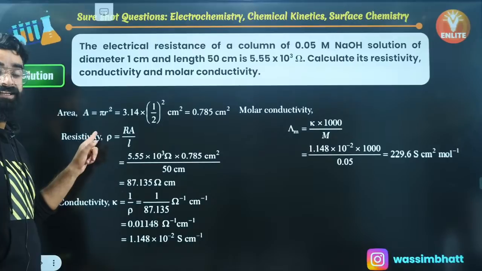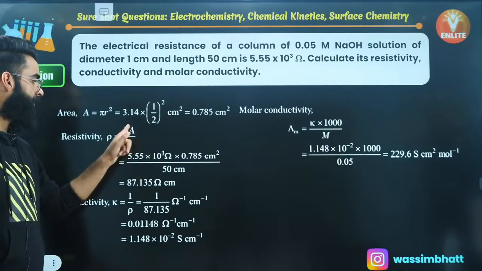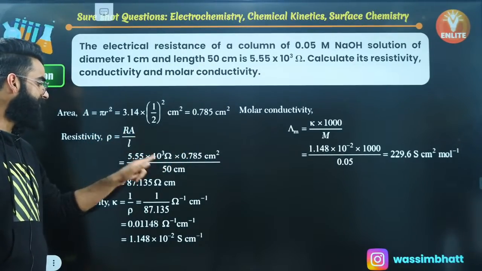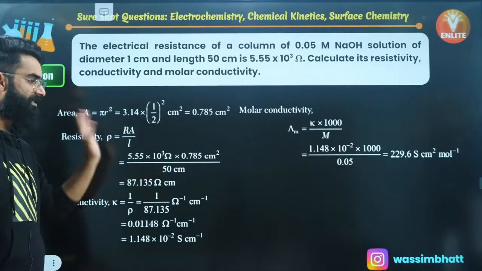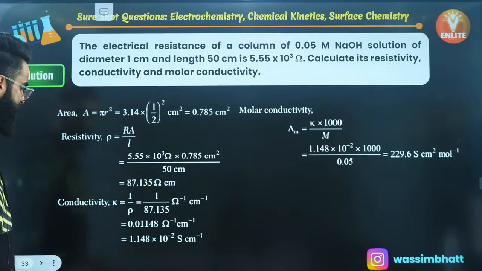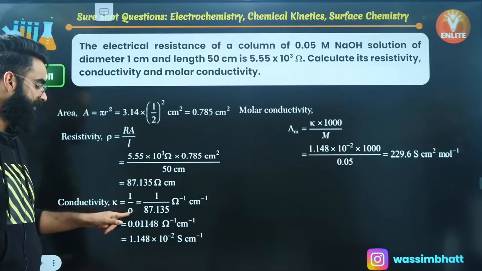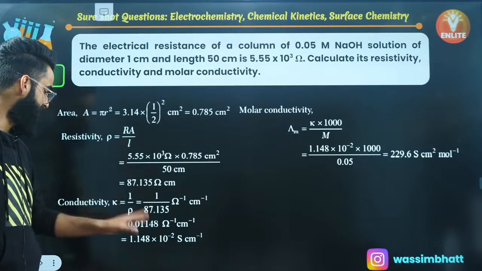Rho, that is resistivity, which I need to calculate, is equal to R A divided by L. R is the resistance given to me. Area of cross section, I calculated. Length, the distance between the electrodes, is 50 centimeter. So from here you can calculate the resistivity. After getting the resistivity, conductivity is basically the inverse of resistivity. So 1 by this particular value will give you the conductivity.